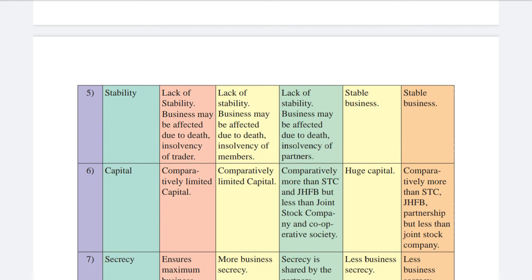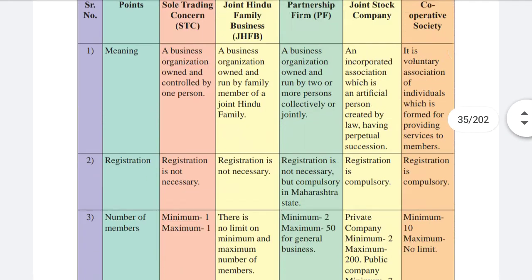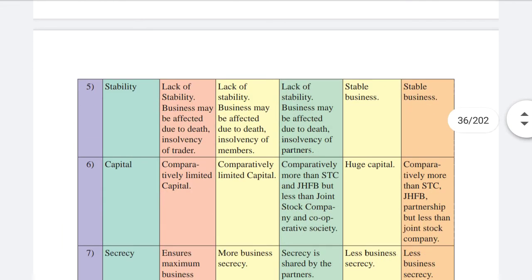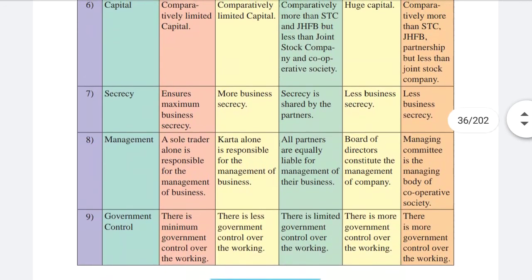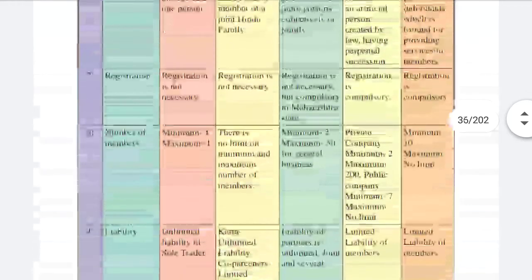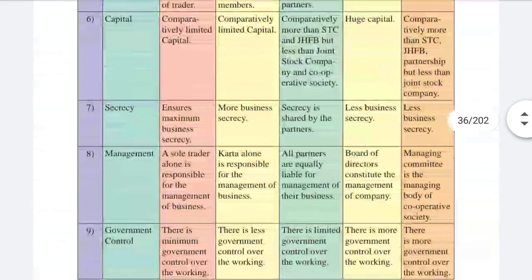Then capital: sole trading capital is limited. Joint Hindu family, they are saying it is comparatively limited. Then partnership has comparatively more than sole trading and joint Hindu family business, but less than joint stock company and cooperative society. Over here in joint stock company, huge capital is put in. And lastly, cooperative society, they are saying comparatively more than sole trading, joint Hindu family and partnership, but less than joint stock company. Then secrecy: everywhere secrecy has to be there, but in cooperative society and joint stock company, there is less secrecy.